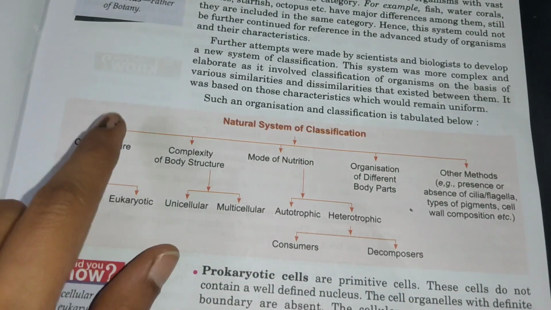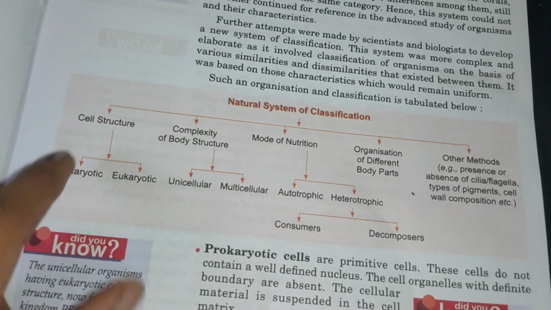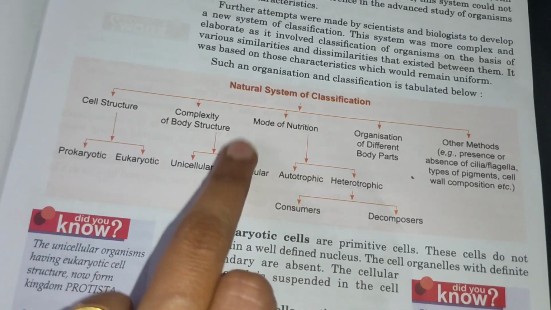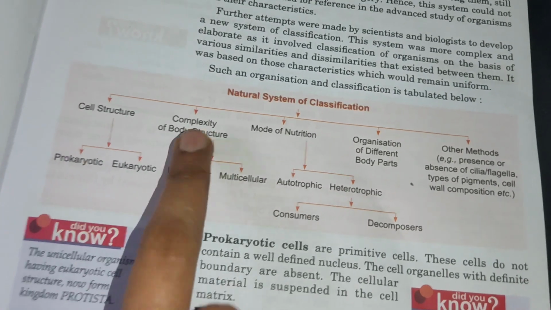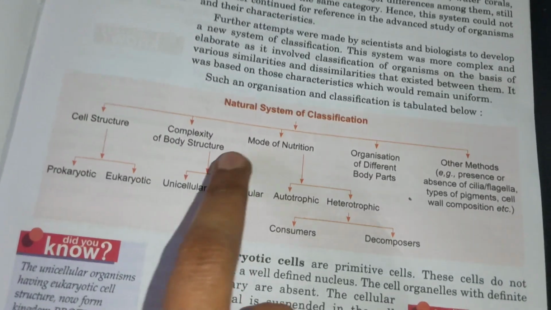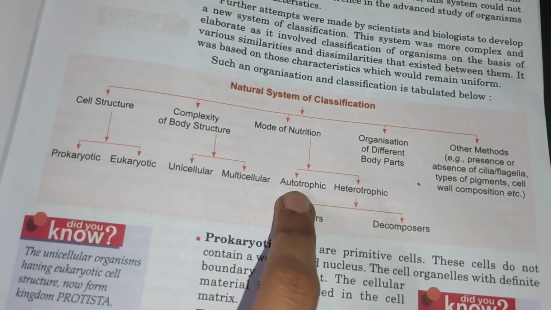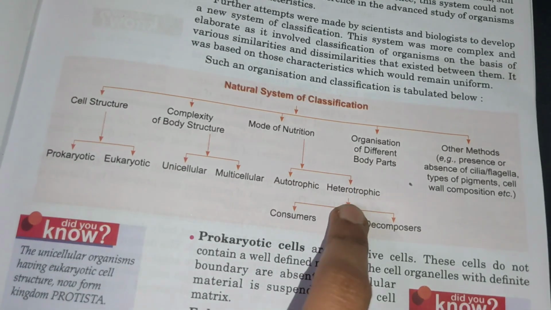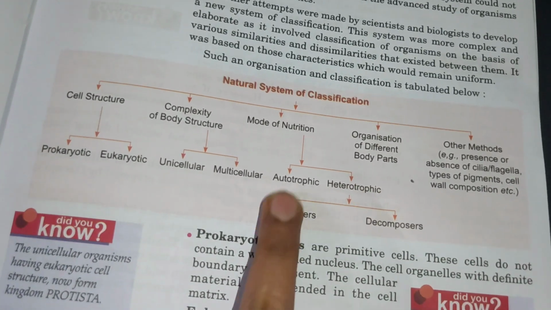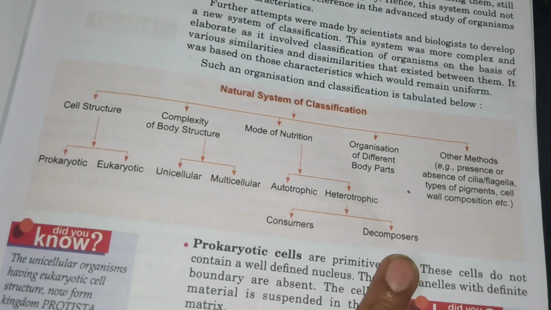They divided depending upon the cell structures. So in the cells, how the structure is there, into prokaryotic cell and eukaryotic cell organisms, two groups. And body structure, how complex it is: only one cell, unicellular, many cells, multicellular. And depending upon the nutrition, how they occur. If they can prepare their own food, they are autotrophic. If they depend on autotrophs, heterotrophic. Again in heterotrophs, consumers, which directly eat other organisms, and decomposers, which eat the dead and decaying organisms.